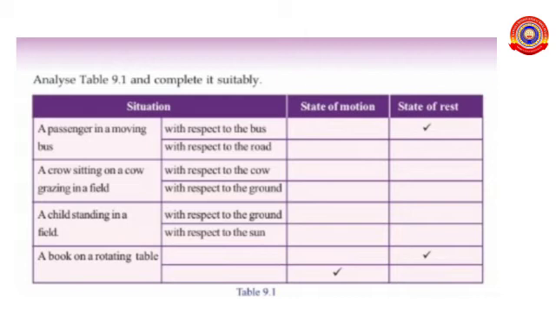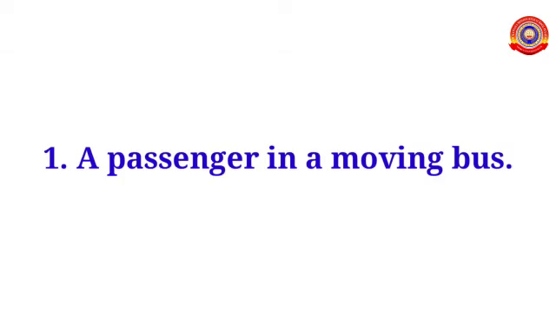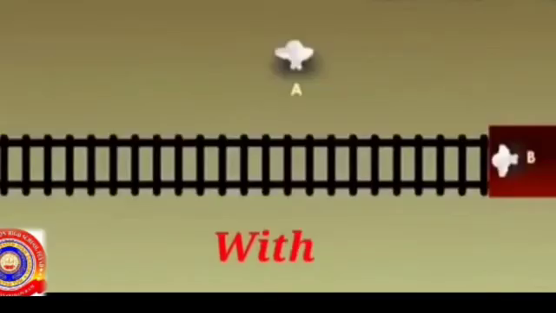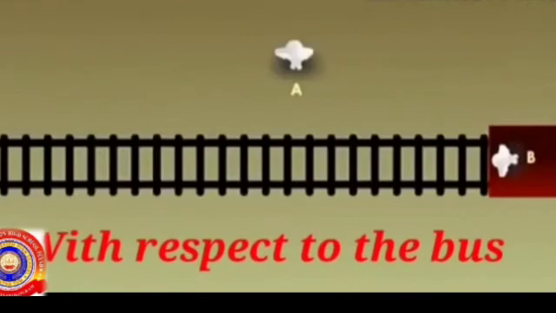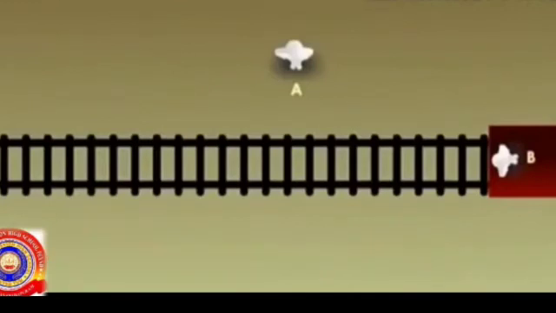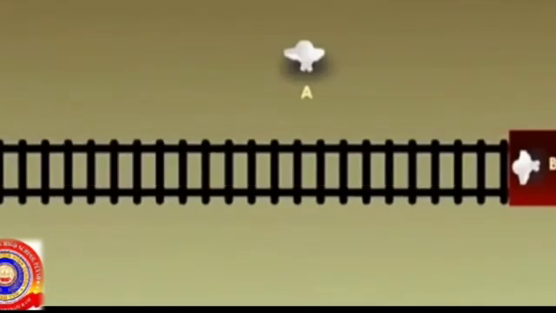The first example is similar to the one that we have discussed now. A passenger in a moving bus. With respect to the bus, the passengers in the bus are at rest. That is, when they compare each other, they are at rest. But with respect to the road, that is, with respect to the person who is standing in the road, he thinks that the bus is moving, and along with it, the passengers are also moving.